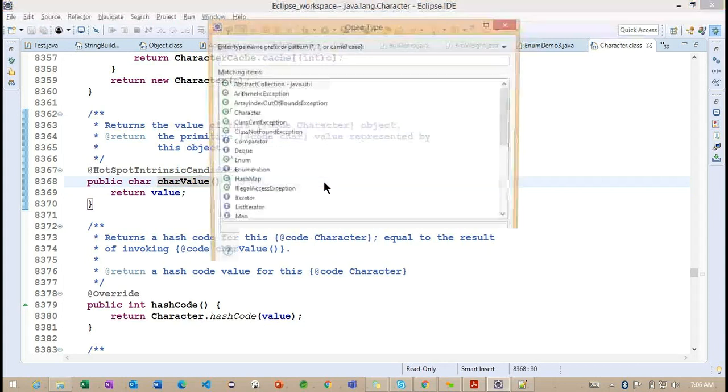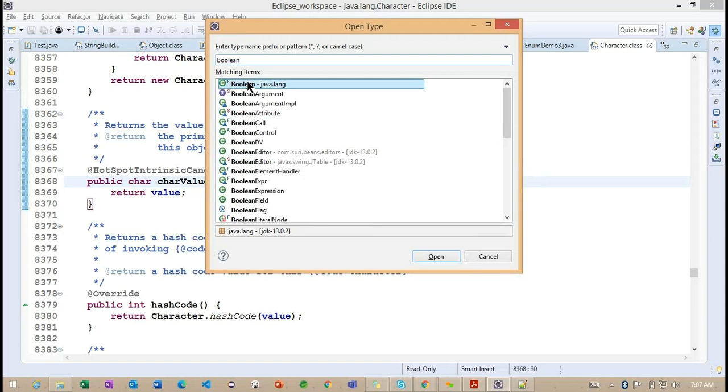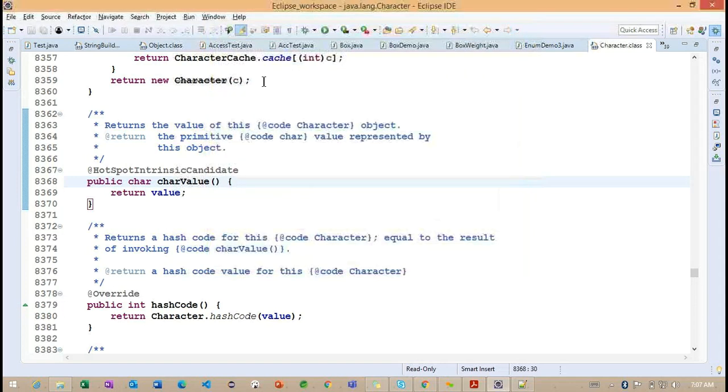Along with this, we have another class here, Boolean. You can observe the Boolean class is also available in the java.lang package.